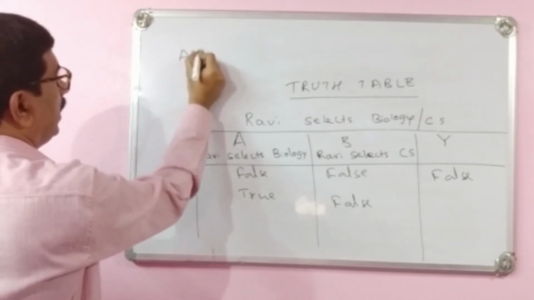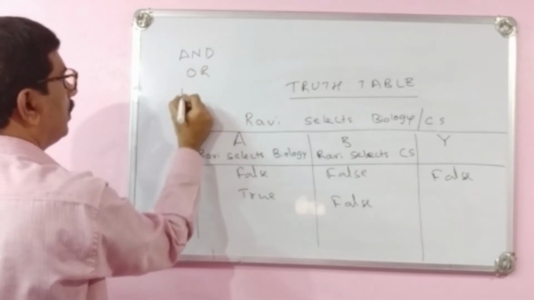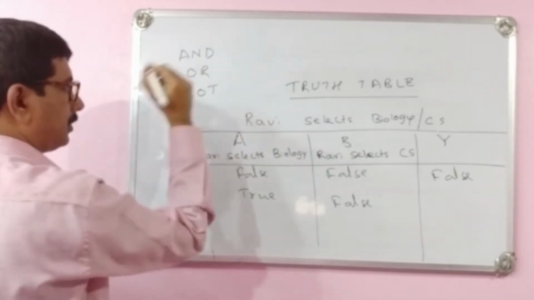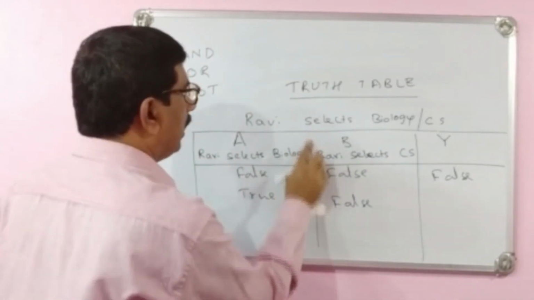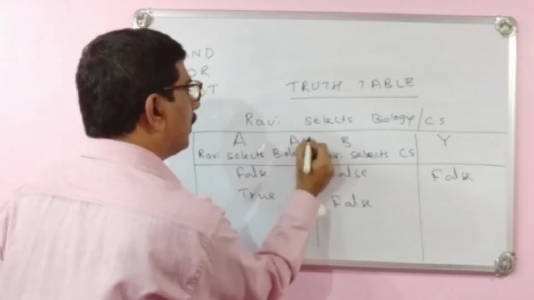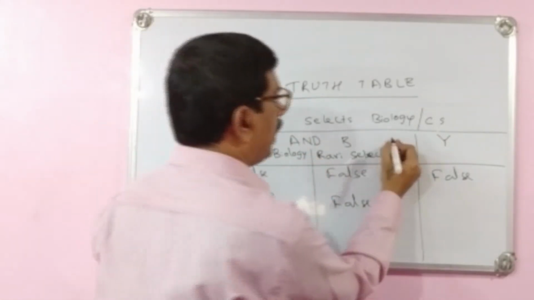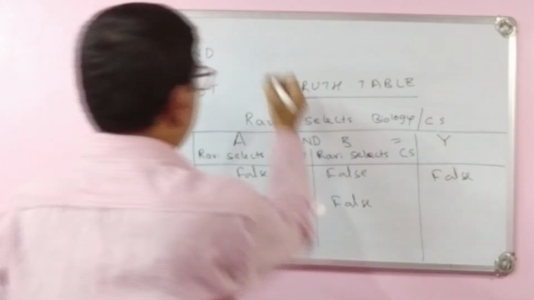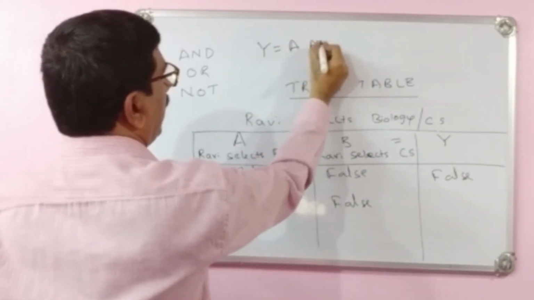There are three types of operations we will commonly use: AND, OR, and NOT. I will take AND. A and B, that means Y is equal to A AND B. I can write it this way: Y is equal to A AND B.